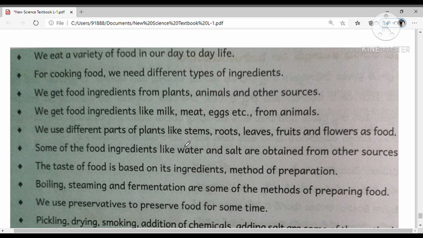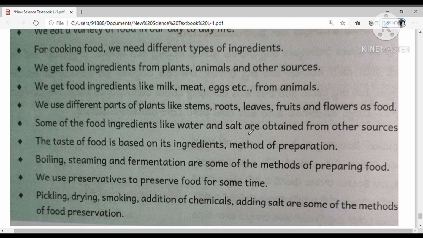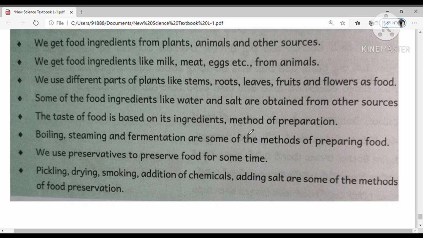We eat a variety of food in our daily life. For cooking food we need different types of ingredients. We get food ingredients from plants, animals and other sources. We get ingredients like milk, meat and eggs from animals, and we use different parts like stem, roots, leaves, fruits and flowers as food. Some ingredients like water and salt are obtained from other sources.